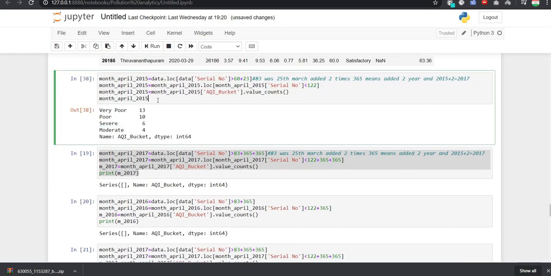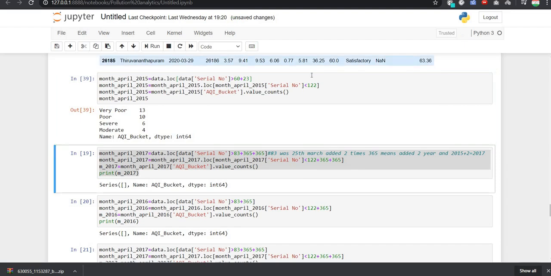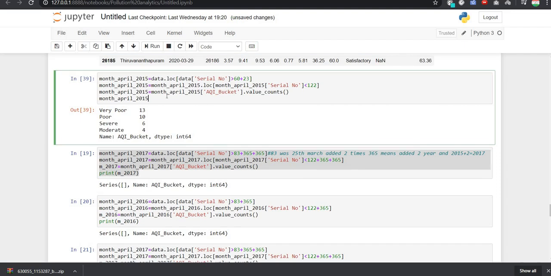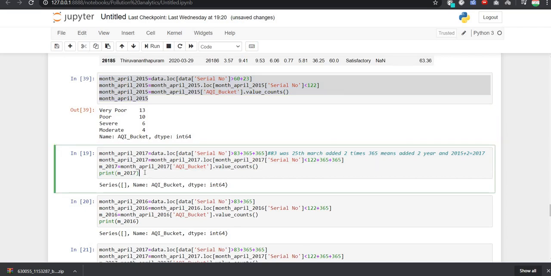Same thing we can do, let me just remove this. Same thing we can do for the year 2016. So again we will copy it. I will rename 2015 as 16 everywhere where 2015 is. So this was the basic idea, so I am doing it, else I will just make you understand the code. So everywhere 2016 is, hopefully. So now we have done it.